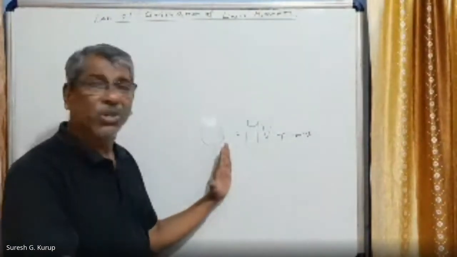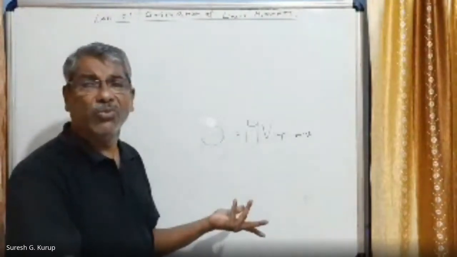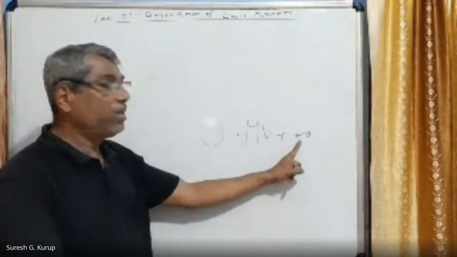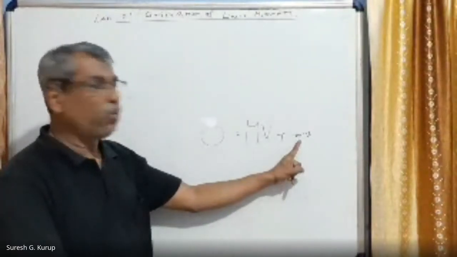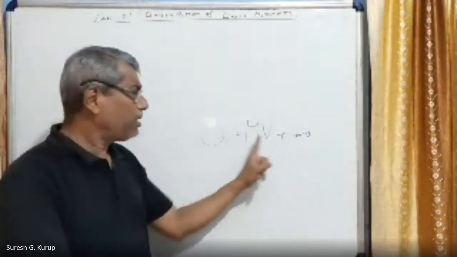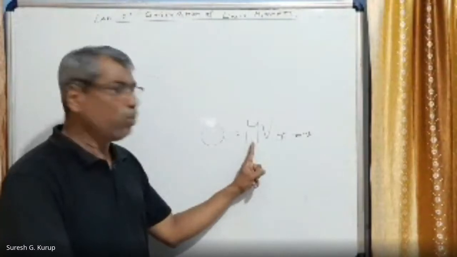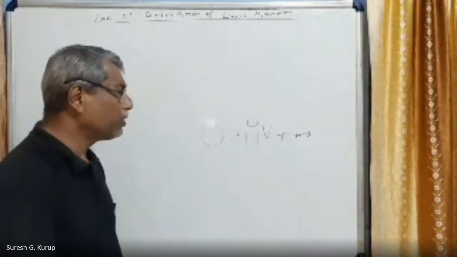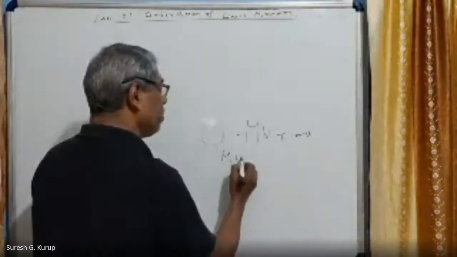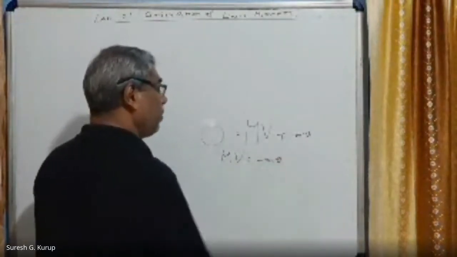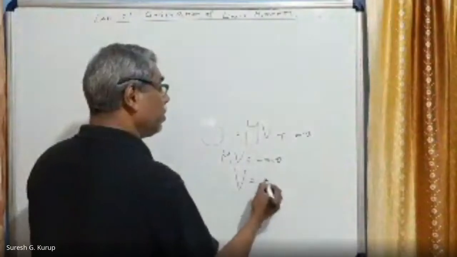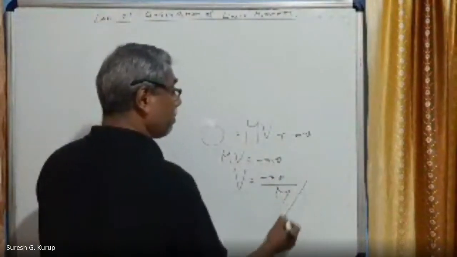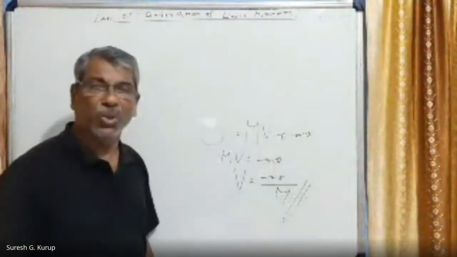Initial momentum was zero. Once the bullet is fired, then both will get velocity. The bullet of mass small m moves with velocity small v, and the gun of mass capital M moves with velocity capital V. Am I correct? So this is the condition. Therefore, capital M V is equal to small m small v. Therefore, capital V is equal to small m small v divided by capital M. Right?